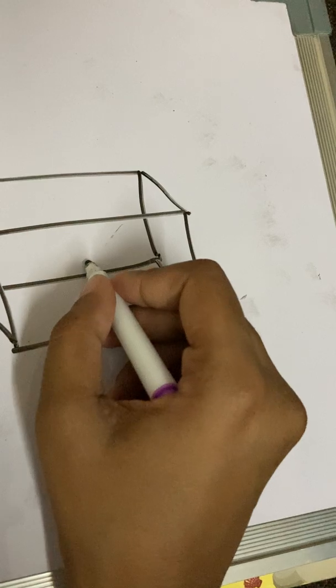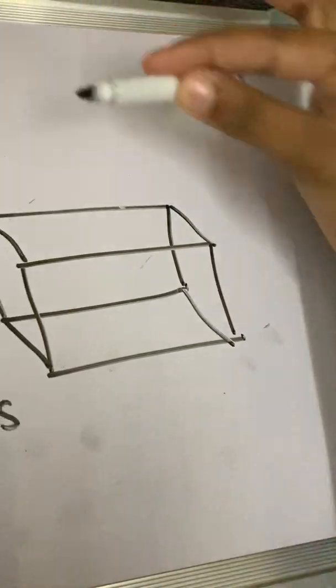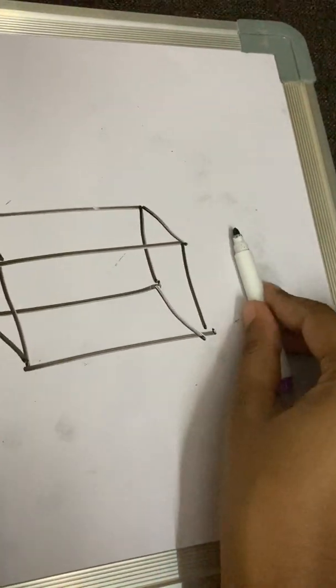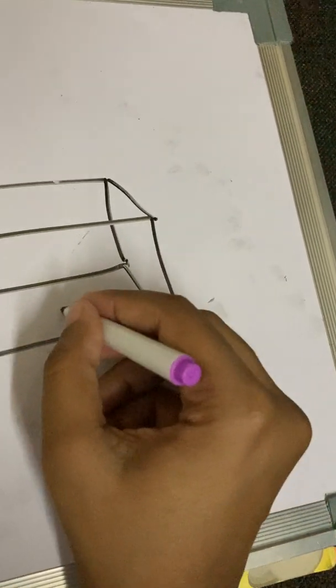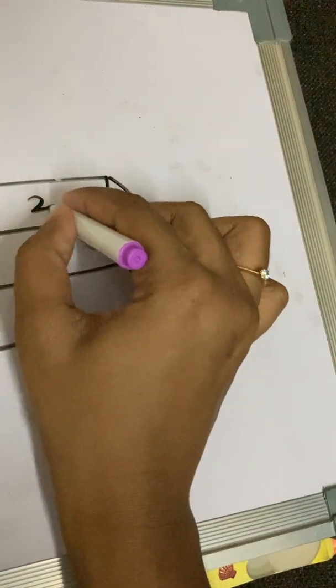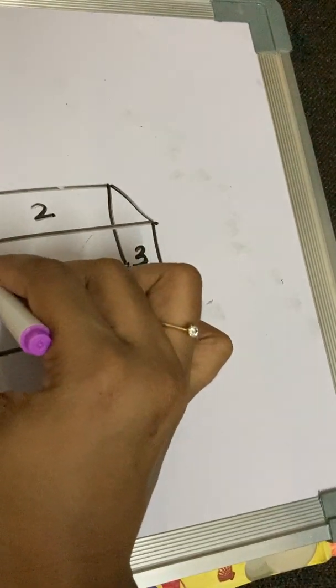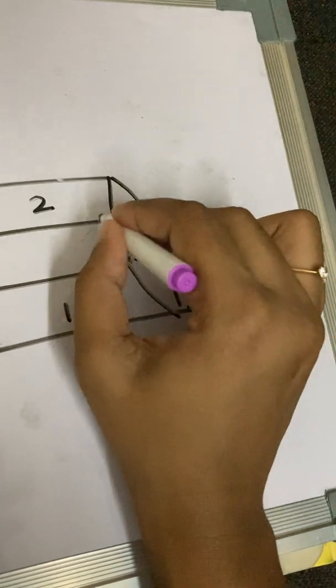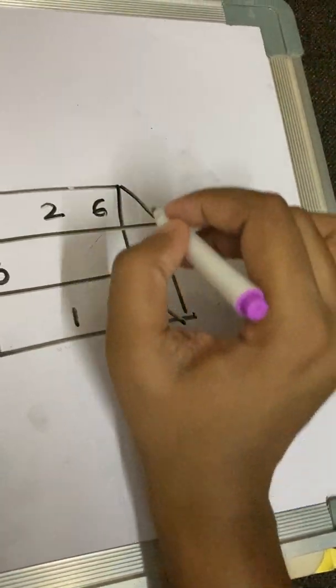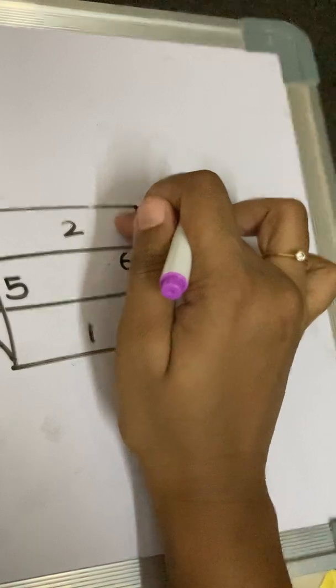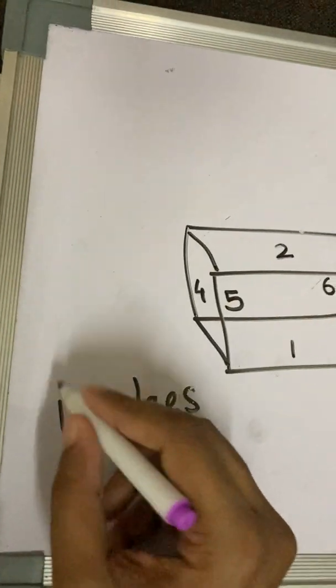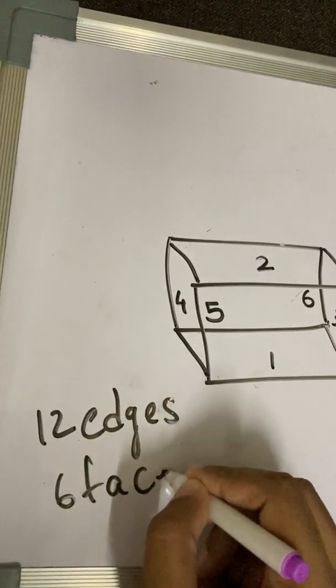And see, this is one face, this is one, 2, 3, 4, 5, and the back side one is 6. So it has 6 faces.